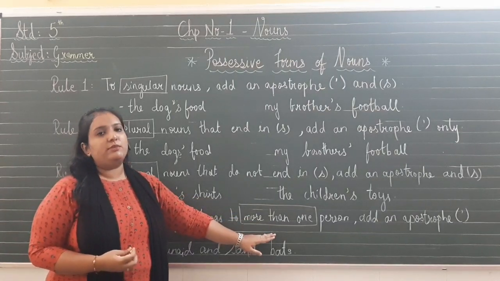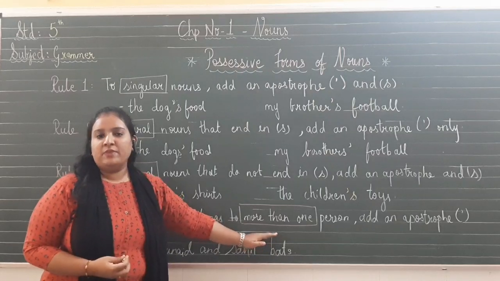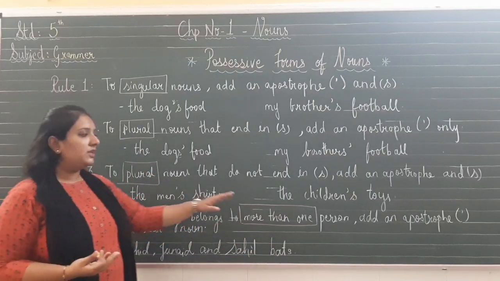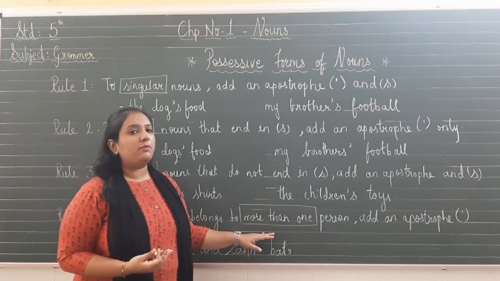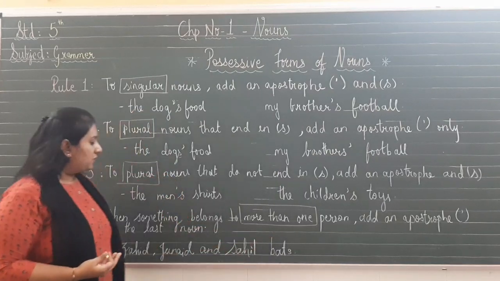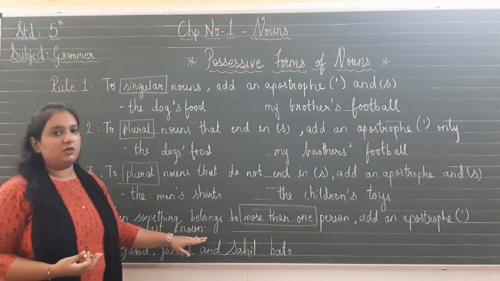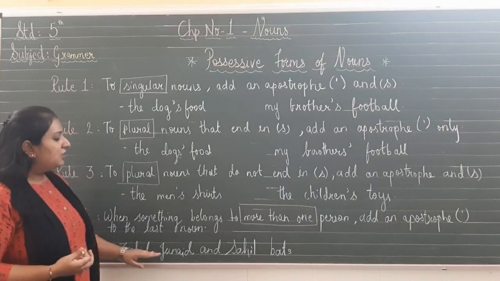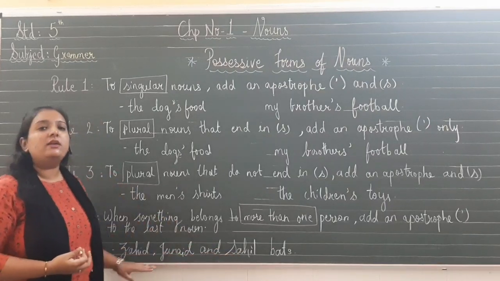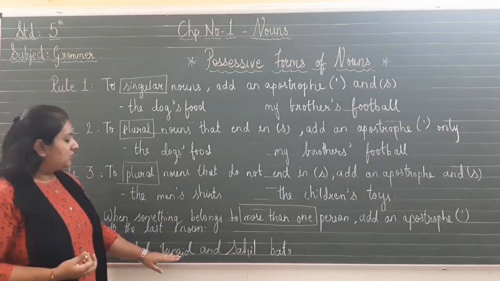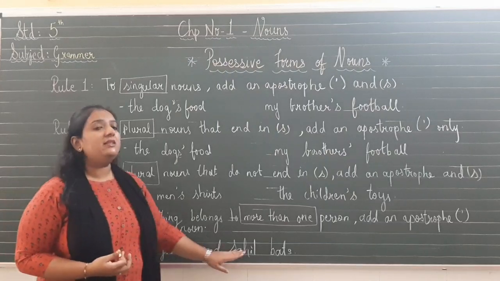More than one person can be 2, 5, 10, any. When something is belonging to more than one person, where will we put the apostrophe? We will put the apostrophe at the last noun. For example, Zahid, Junaid and Sahil. These three are friends. So Zahid, Junaid and Sahil's bags.